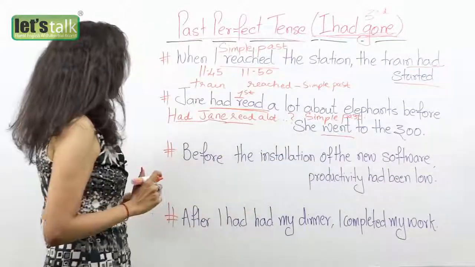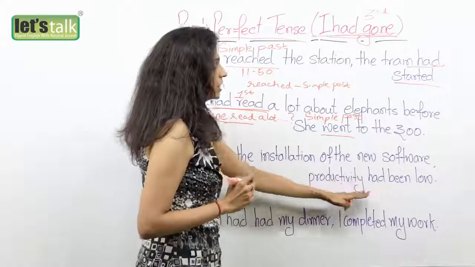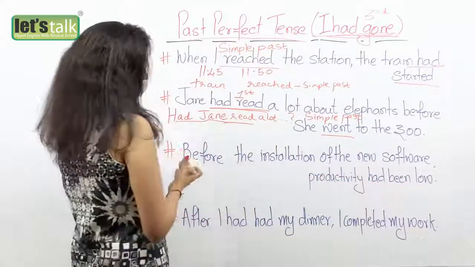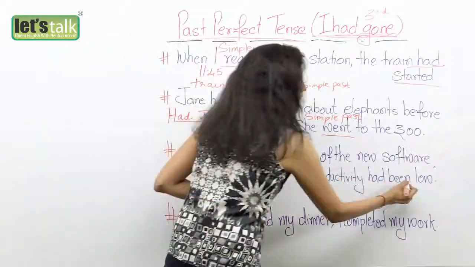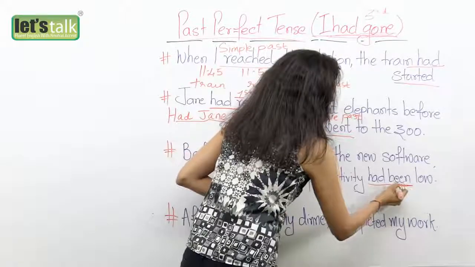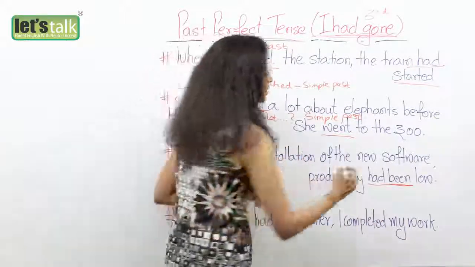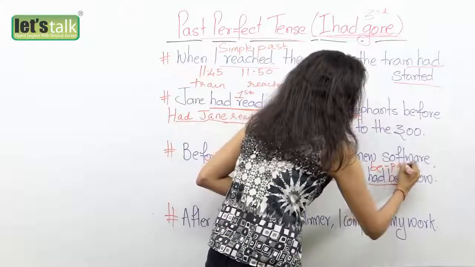Okay, in the next sentence, before the installation of the new software, productivity had been low. Okay, so now if you realize there is no simple past verb used, it's only a past perfect tense. Well, for all those who get confused what is been, it is nothing but the third form of be. It's the past participle.